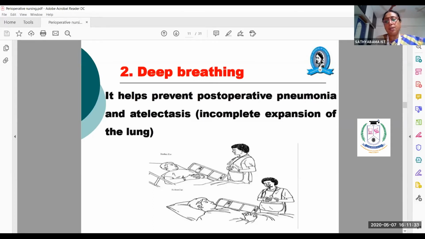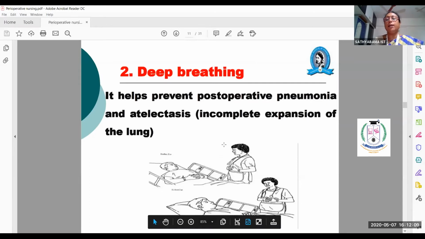He or she has to support the diaphragm, have both the hands on the diaphragm, and hold like this. Then do a deep breath. Take a deep inhale, then just hold for a fraction of a second, then do a deep exhale. So that will help in preventing postoperative pneumonia and atelectasis, that is incomplete expansion of the lungs. So to avoid that, we have to advise the patients to do deep breathing.